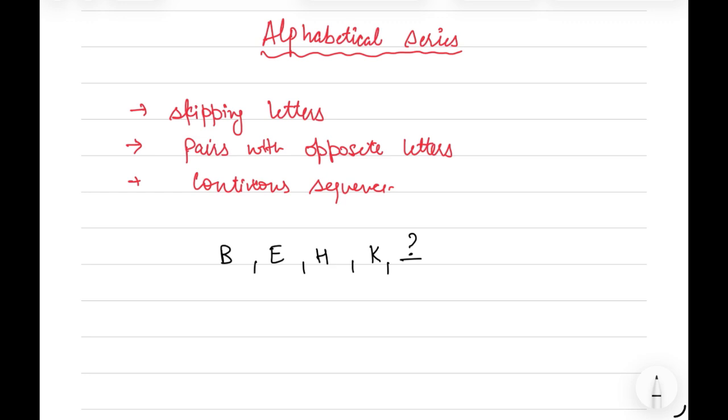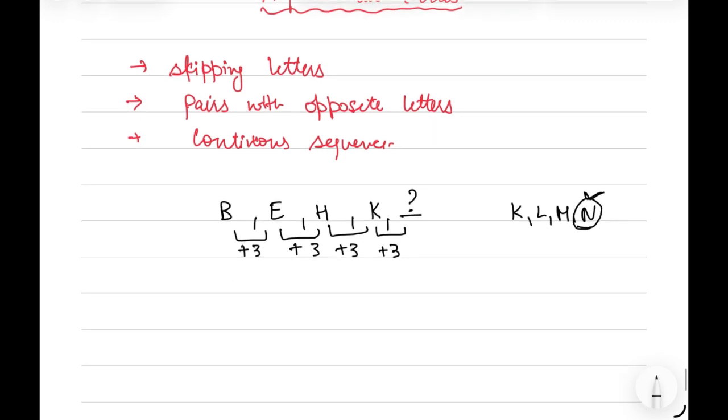So B is on second number and E is on 5, that is a difference of 3. E is on 5 and H is on 8, that is a difference of 3. So every time there is an addition of 3. So upon adding 3 to K, that is K, L, M, N. So the next letter will be N. So the series will be B, E, H, K and N.